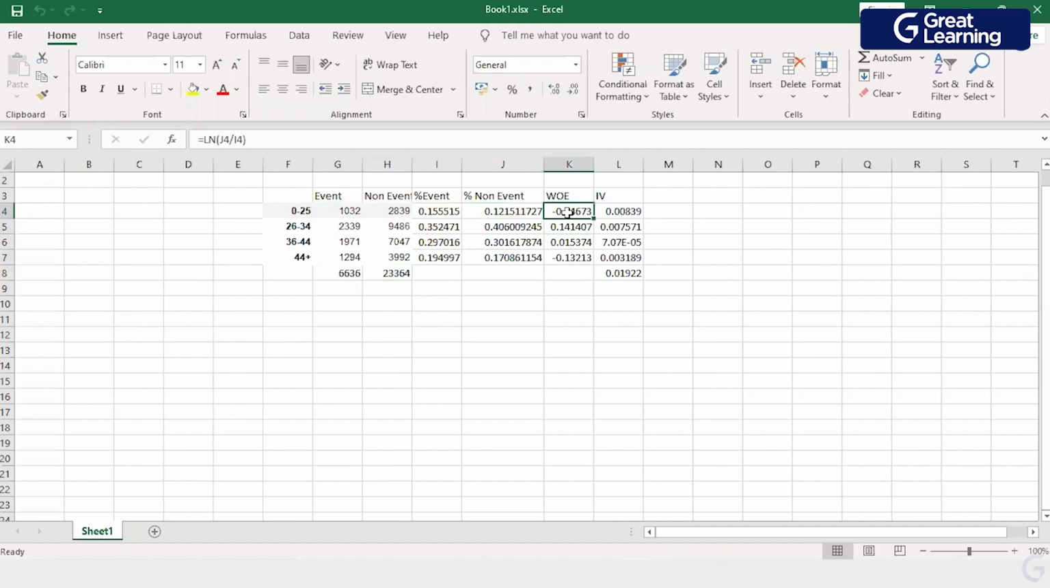What is weight of evidence? Weight of evidence is the natural log of the non-event percentage divided by the event percentage, which means good divided by bad. What is bad? Somebody who has defaulted. So good divided by bad, natural log of that gives me the weight of evidence. Then I have an information value, which is the non-event minus the event, multiplied by the weight of evidence. If I take a summation of this, I get the information value. Now, this is what an algorithm does automatically.